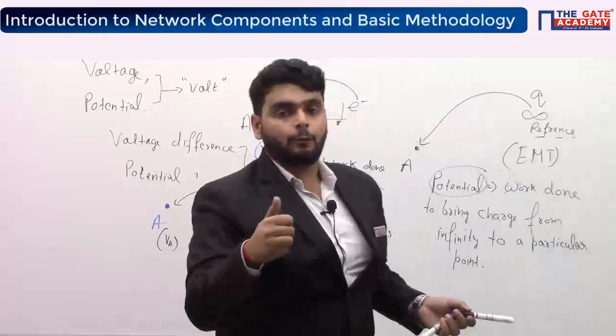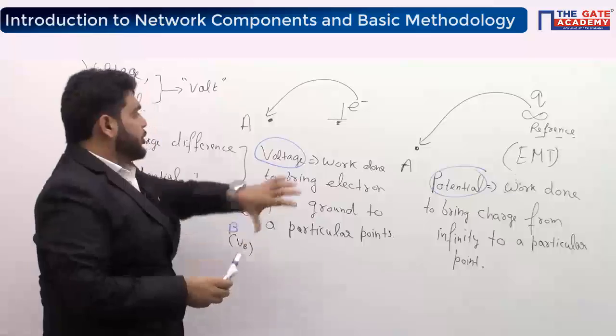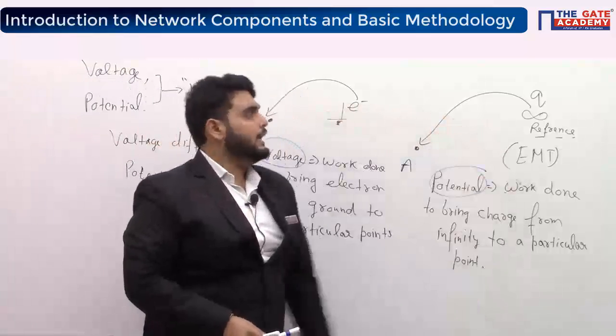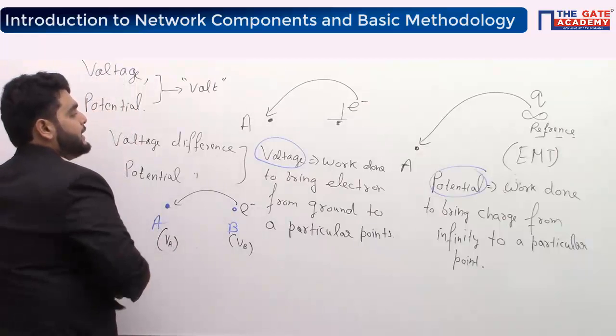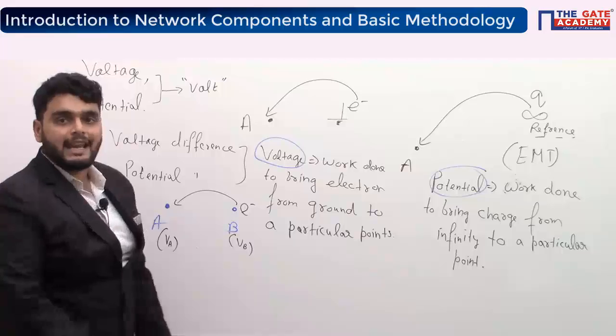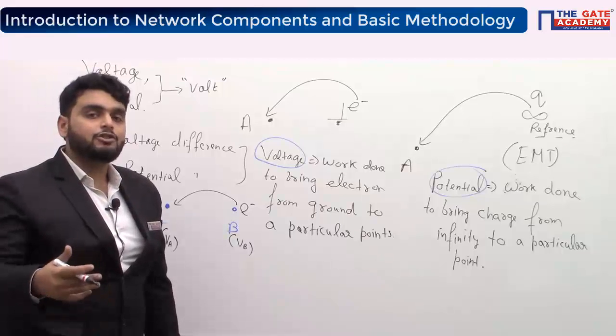Now we are talking about network theory, so we are talking about electrons only, we will not talk about the charge. So now I am saying that we are moving an electron from ground to a point A. What is the direction of current?